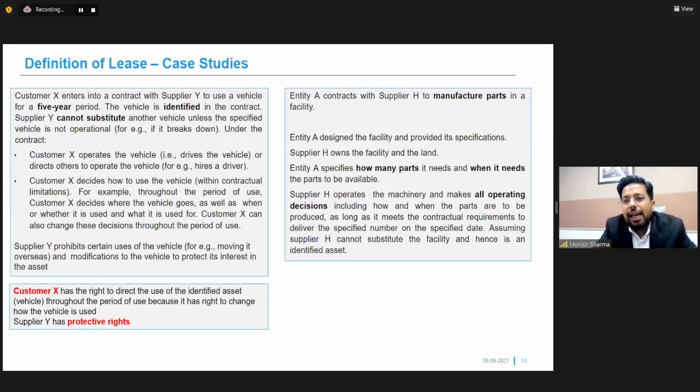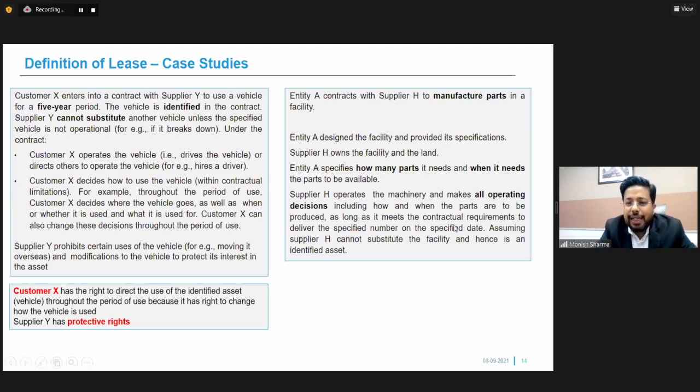Now entity A contracts with supplier H to manufacture parts in its facility. Entity A designed the facility and provided its specification. So the entire design of the facility has been provided by entity A. Now supplier H owns the facility and the land. Entity A specifies how many parts it needs and when it needs them.